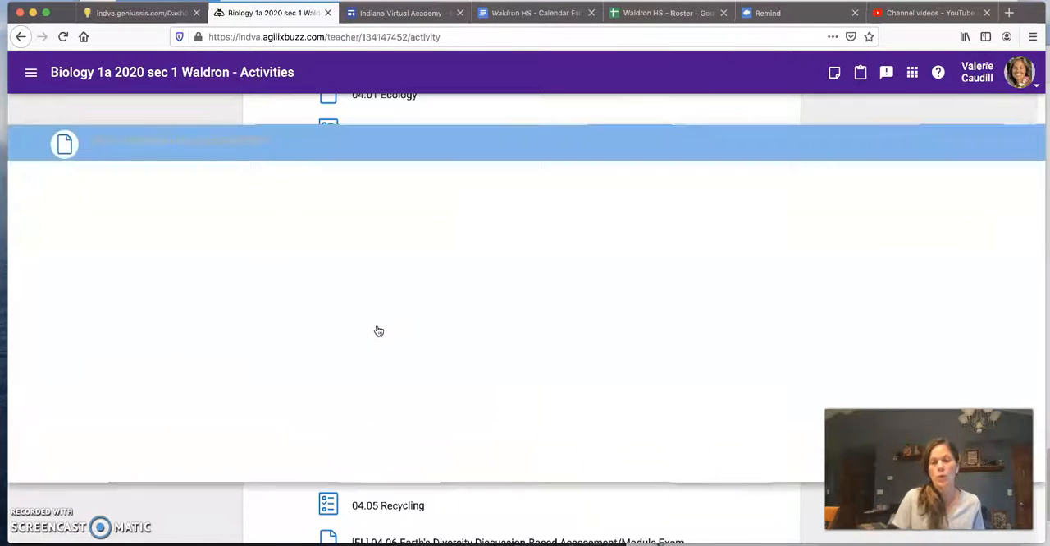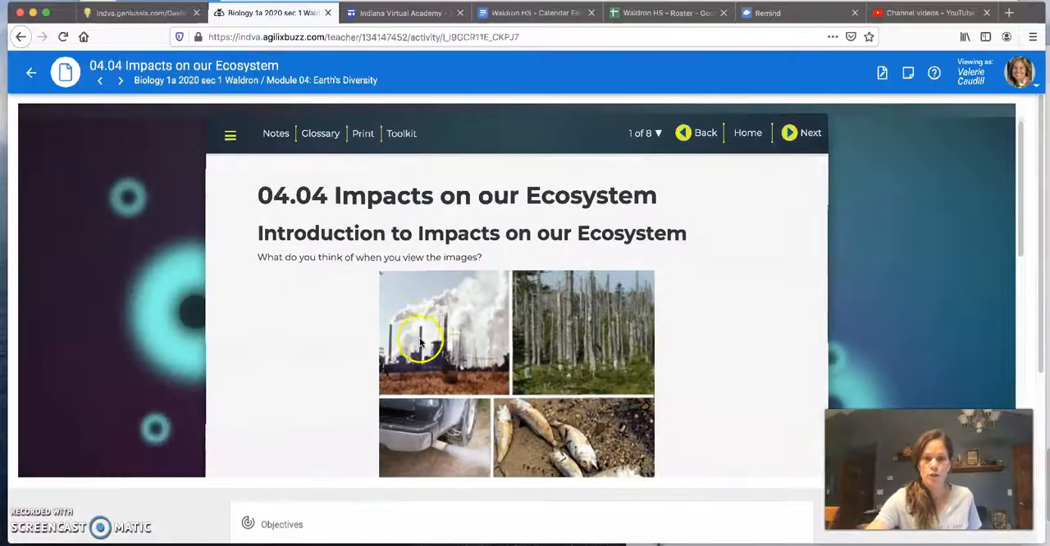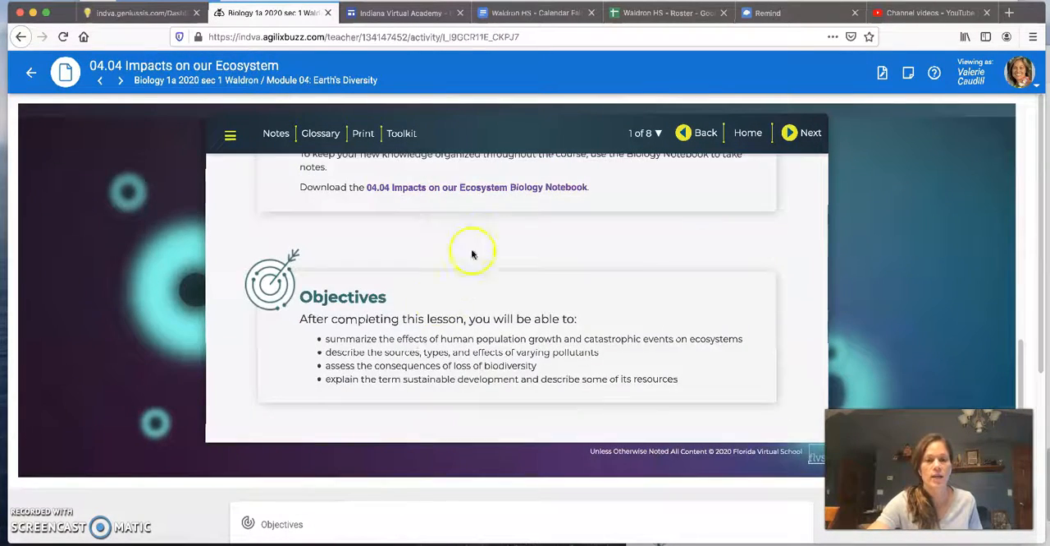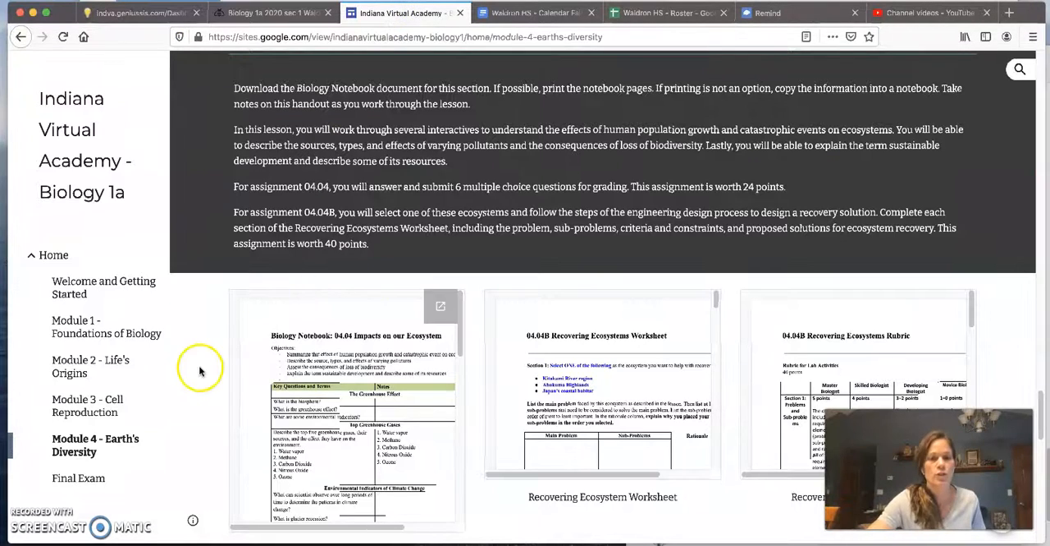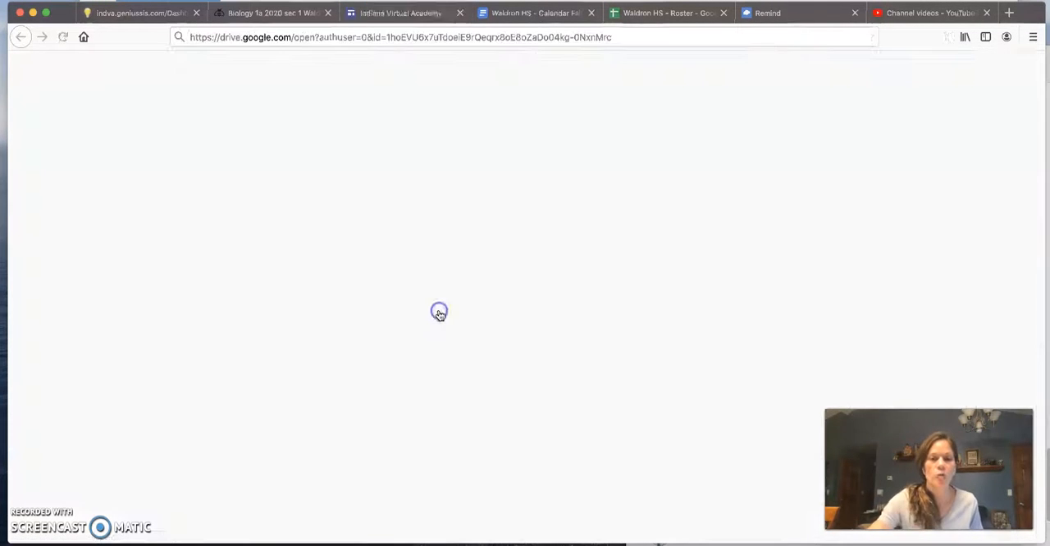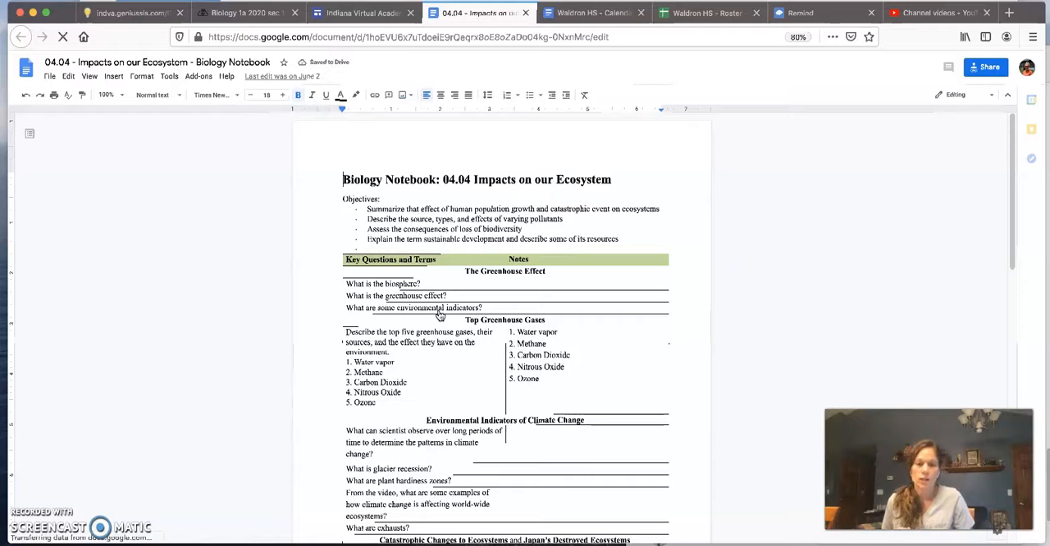So, as always, go open the lesson. On the introductory page, scroll down to the bottom and open up the biology notebook, or go over to our Google website and open up the biology notebook. And here you can see what we are going to be learning about, impacts on our ecosystem.